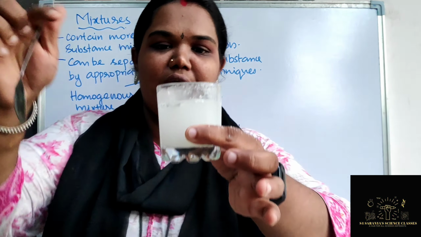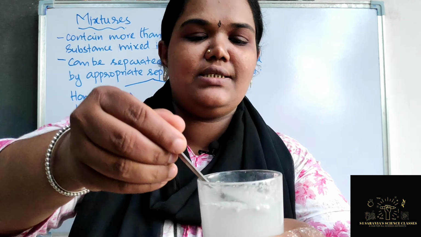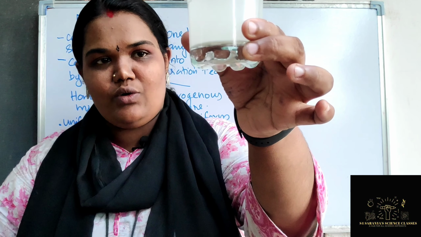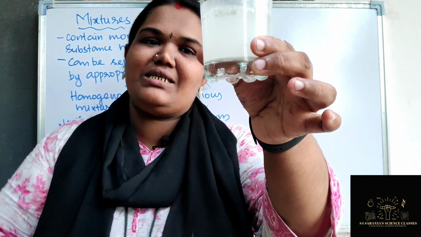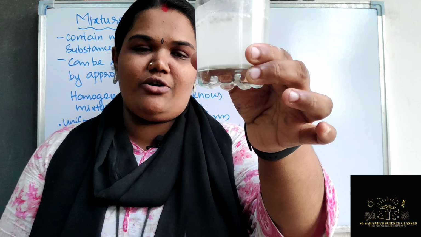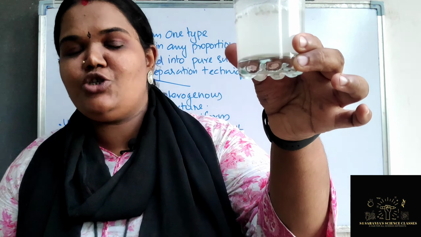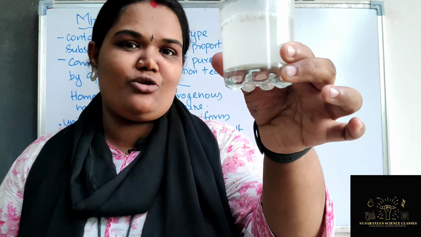These are the particles you can see here, right? You can see them inside also, right? But when you check after some time, you can see that this talcum powder will settle down. That means it's not mixed completely, you can easily separate it, and if you check the composition, it is not uniform. Such mixtures are called heterogeneous mixtures, right?